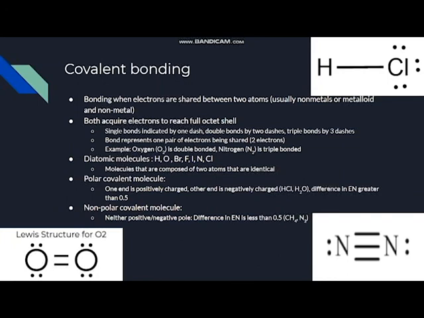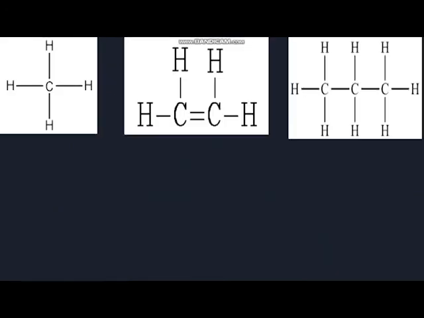Usually when it's nonpolar covalent, it's going to be symmetrical. So since in methane, or CH4, they're all pulling towards the center, it is symmetrical because carbon is more electronegative than the four hydrogens.